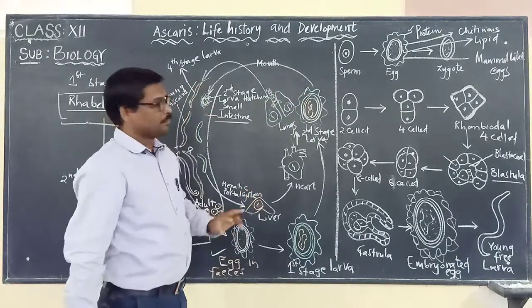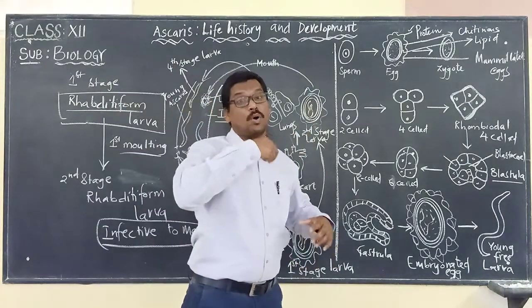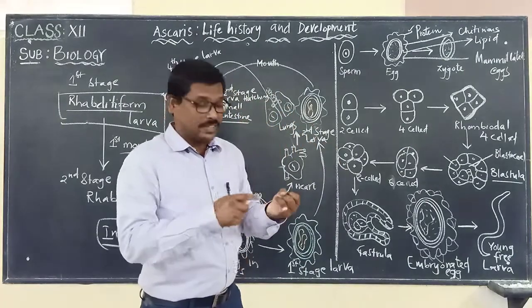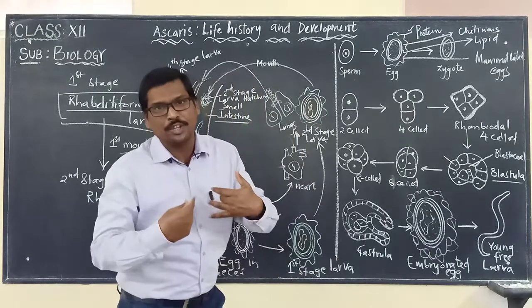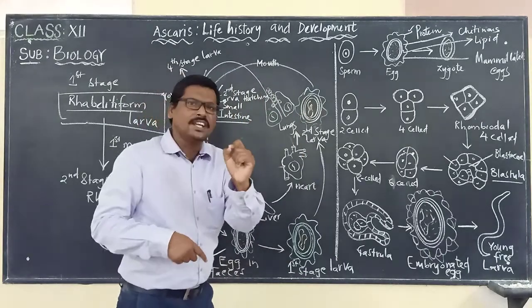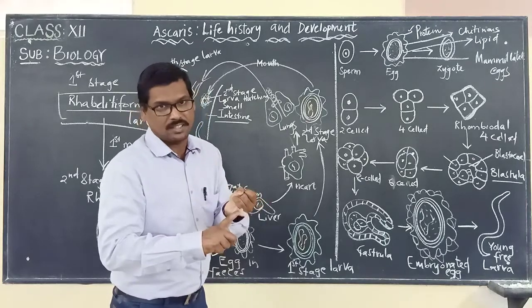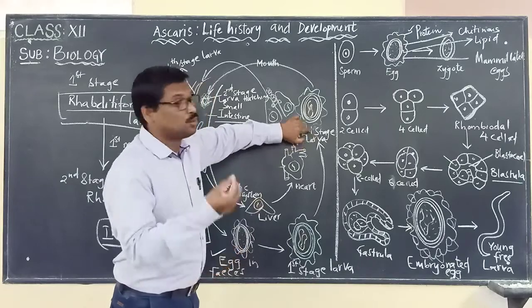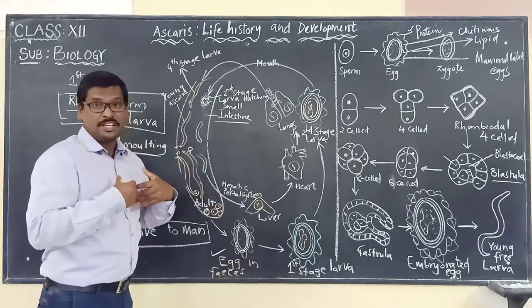But before that, it is this second stage larva which will be taken into the body, either directly in the form of second stage larva or with contaminated food and water. So how is it entering into human beings? Through contaminated food and water, the second stage larva enters the body through the mouth.